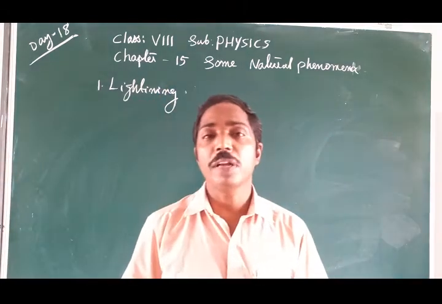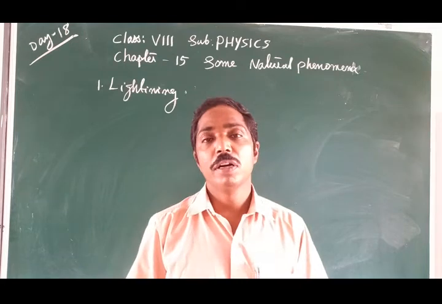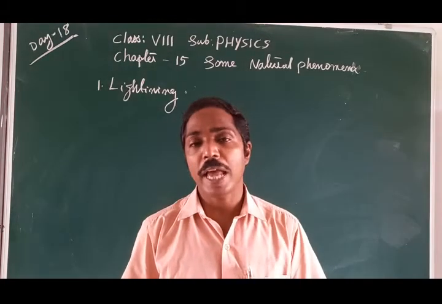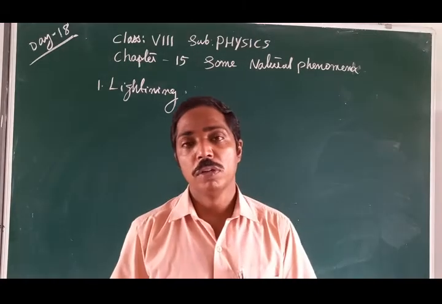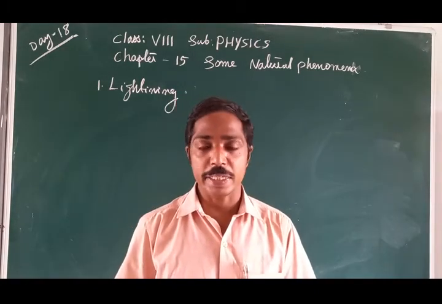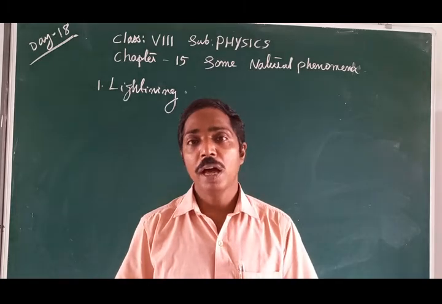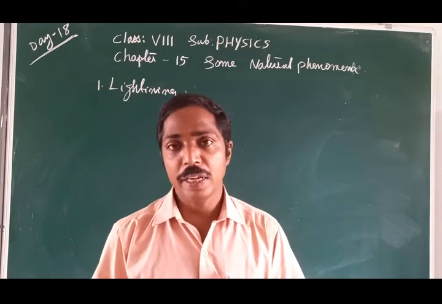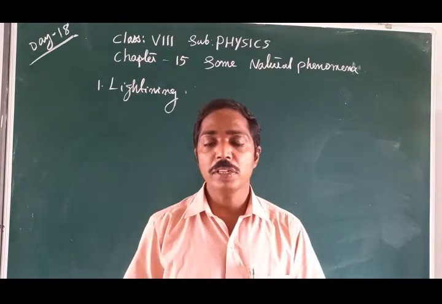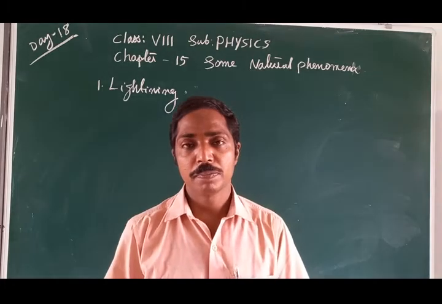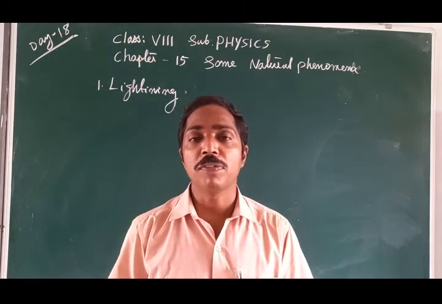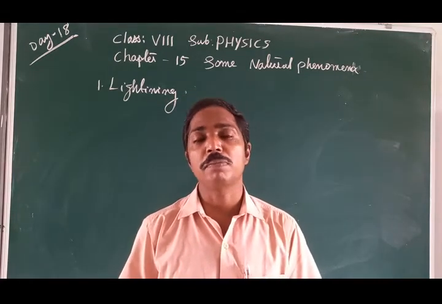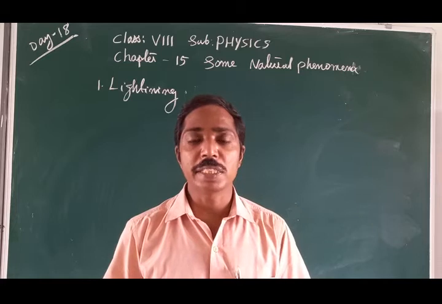Now it is a season for lightning, the rainy season. We have rain accompanied with lightning and winds also. How is this lightning happening, and what was the idea people had about lightning in ancient times? We are discussing that in this chapter mainly. Then what precautions you have to follow during lightning, how you have to protect yourselves from lightning. These we are discussing in this chapter.